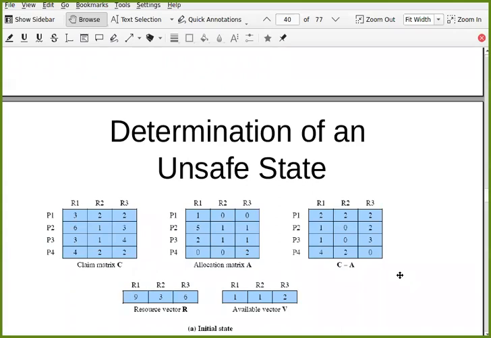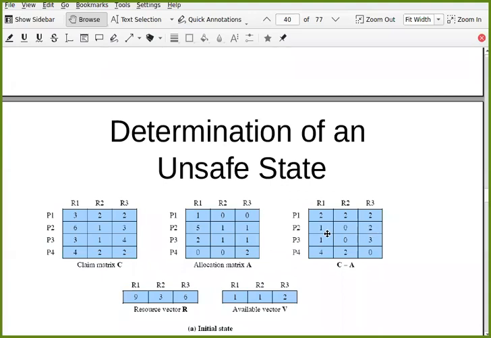Let me ask you one question. Suppose P2 makes a request for one additional unit of R1 and one additional unit of R3, because this is the left requirement, right? Currently P2 requires 1 unit of R1, and out of this 2, it still requires only 1 more unit of R3.